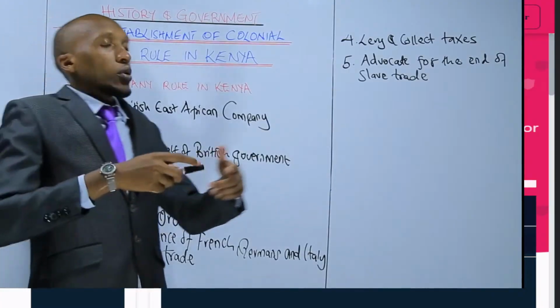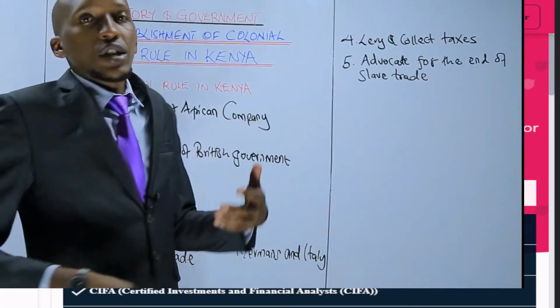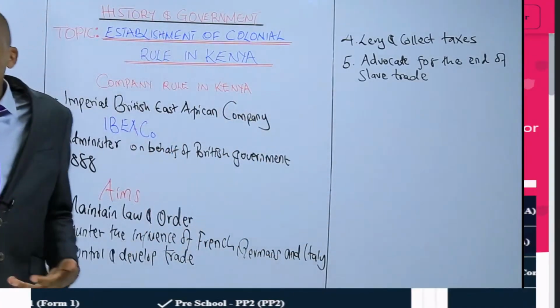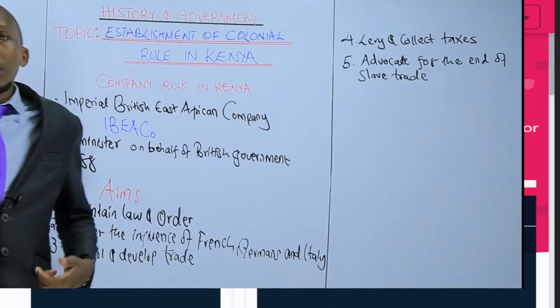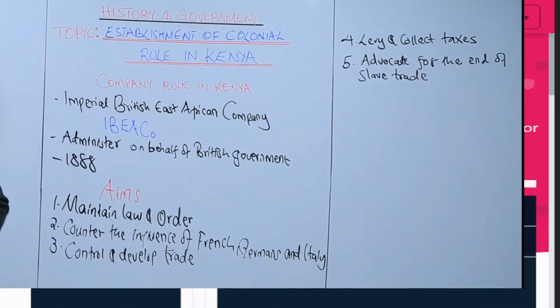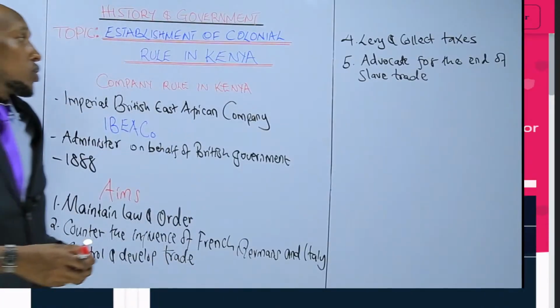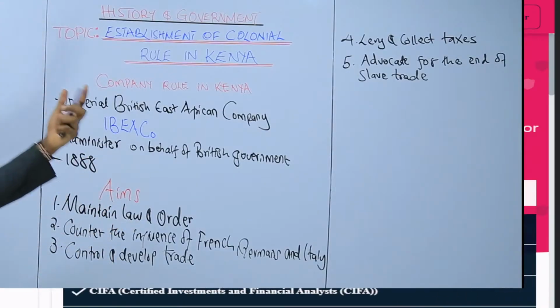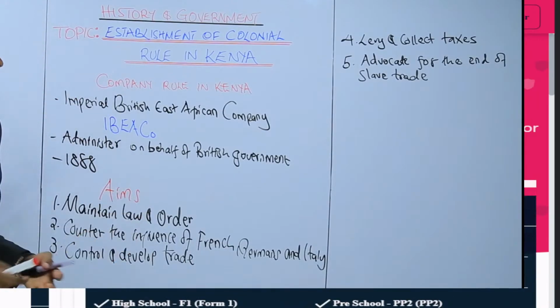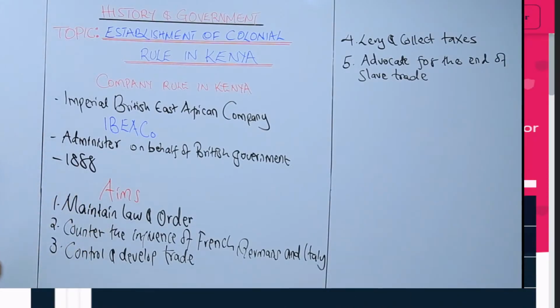They were supposed to make sure that the slave trade that had started happening, that was led by the Sultan at the coast, had now been brought to an end. So those were the aims of this company as it occupied the territory of Kenya.